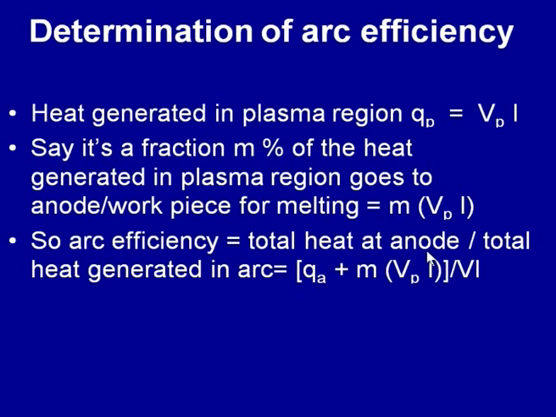So, the heat generated on the anode side is Va into I, plus the heat coming from the plasma zone, that is m, the fraction of the heat generated in the plasma region, Vp into I, divided by Vi into I, where Vi is the arc voltage and I is the welding current. So, this is how we can determine the arc efficiency in case of DC welding.